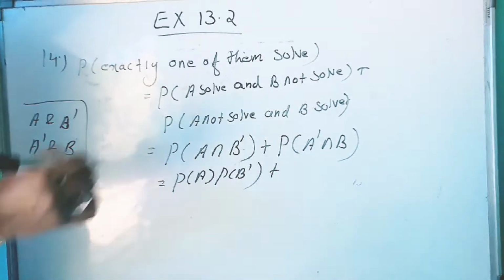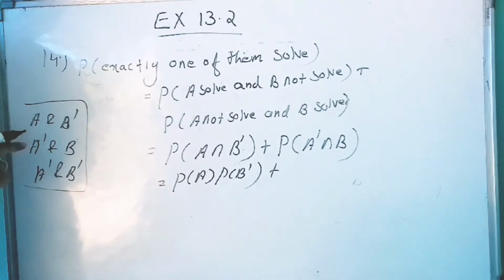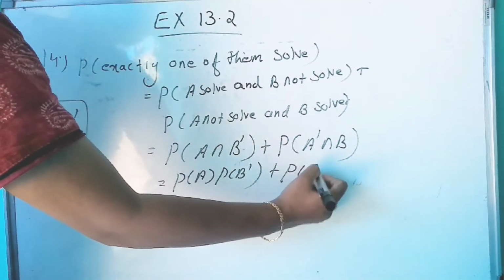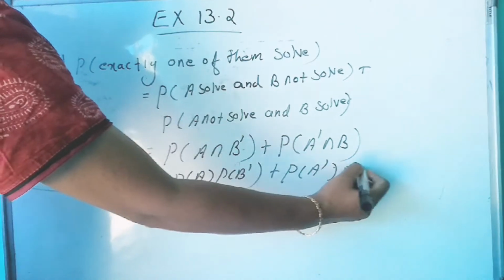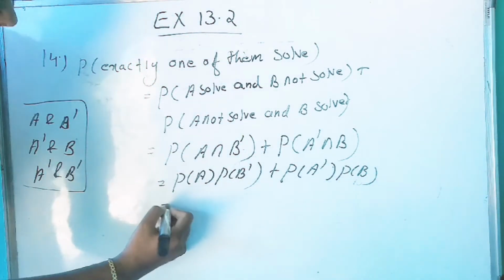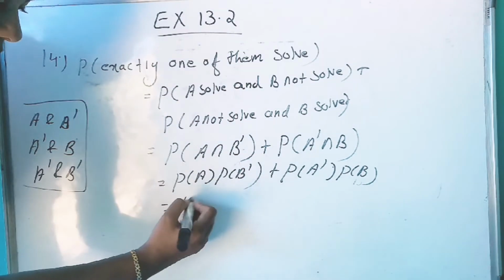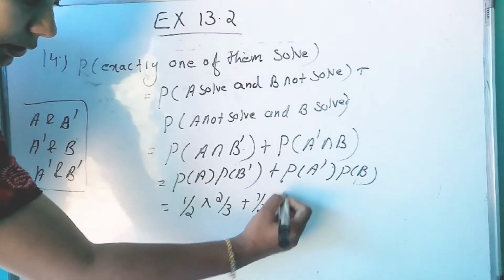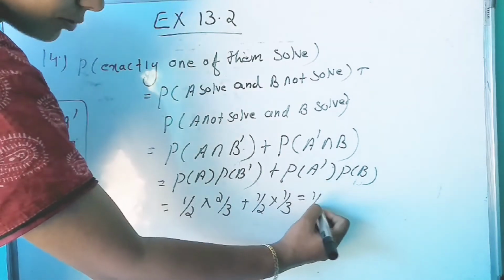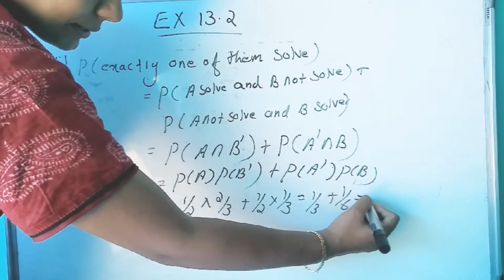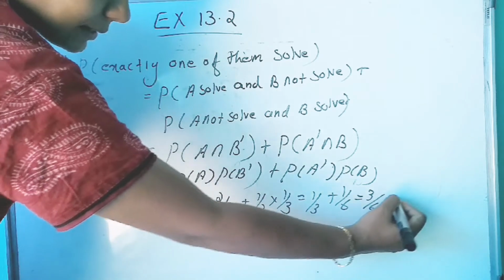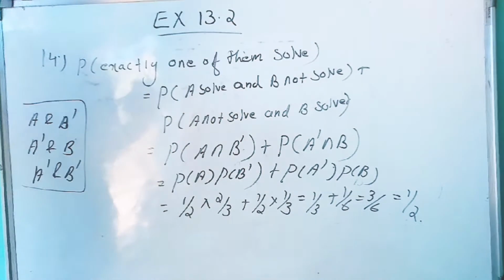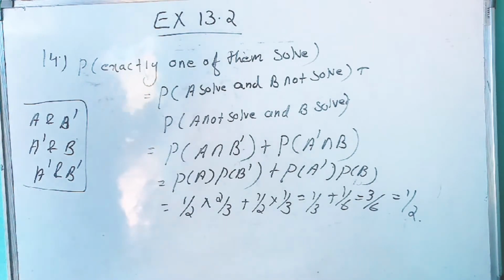Plus, if A and B are independent, then A complement and B are independent. Then we can write it as P of A complement into P of B. Then P of A is 1 by 2 into 2 by 3 plus 1 by 2 into 1 by 3, which is equal to 1 by 3 plus 1 by 6, which is 3 by 6, equal to 1 by 2. So the probability that exactly one of them solves is equal to 1 by 2.